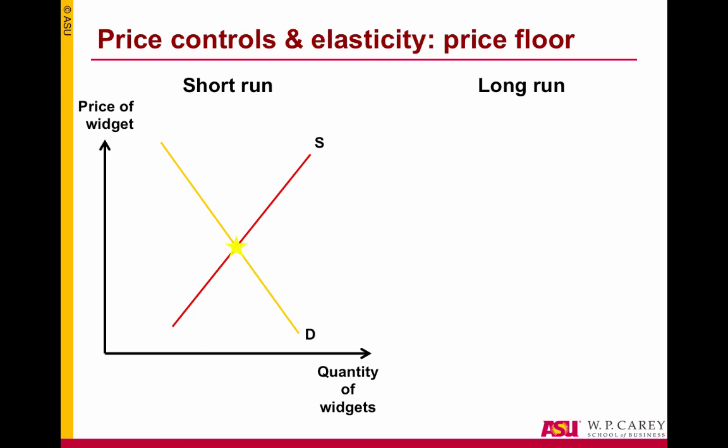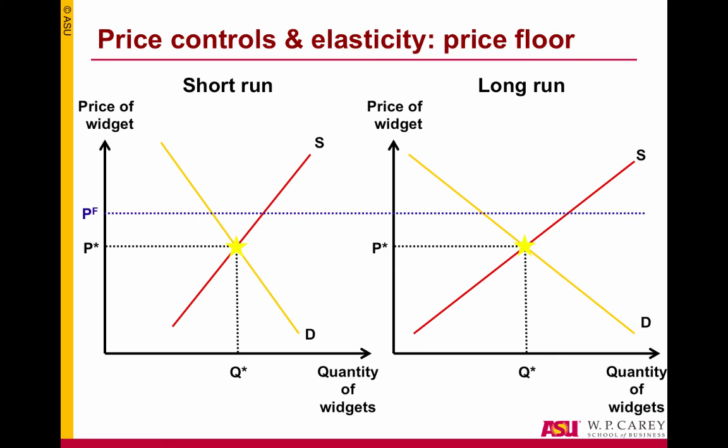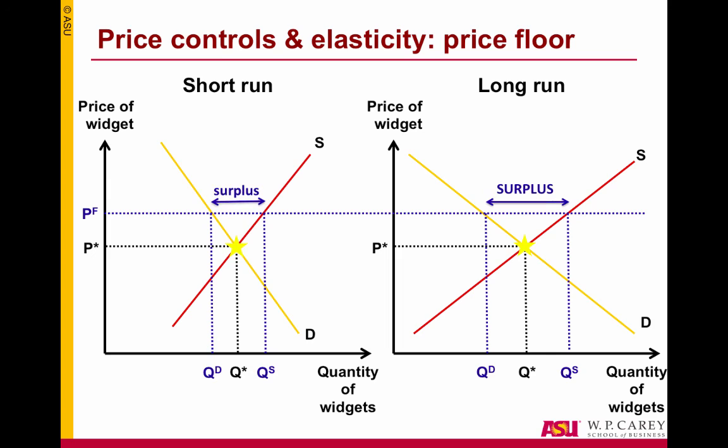Similarly, if we were to look at an example using a price floor, we'd see that in the long run, demand falls by more and supply rises by more than in the short run. So the surplus is much greater in the long run than in the short run.